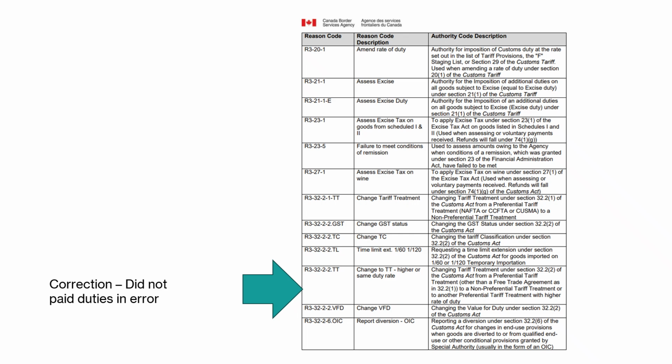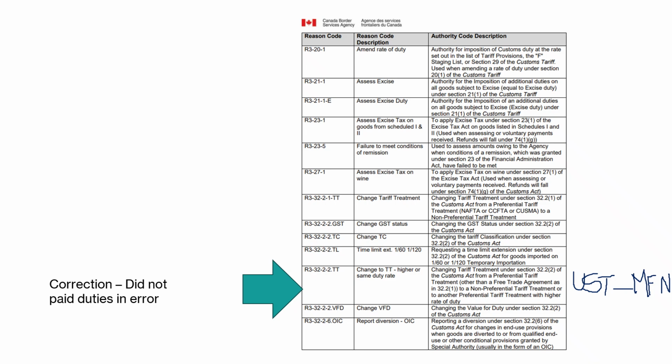Another example of a reason code is one for a correction. Let's say you want to make a correction because they noticed that the free trade agreement that was used was not valid, and now they want to go from, let's say, UST, which is CUSMA, to MFN, because the importer has the obligation of making corrections when they have reason to believe that they have failed to provide the correct documentation. So this is a correction.